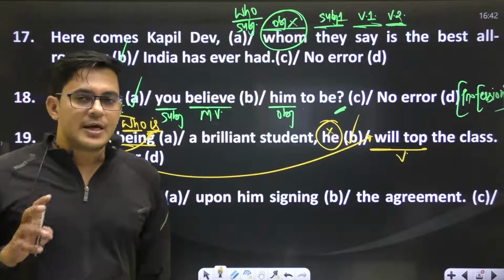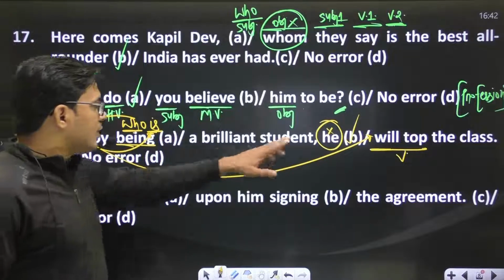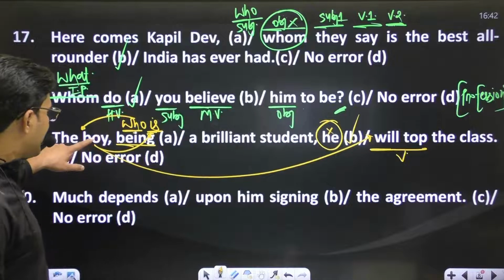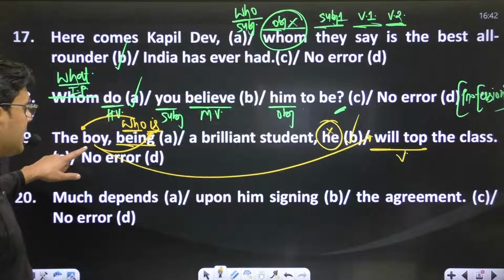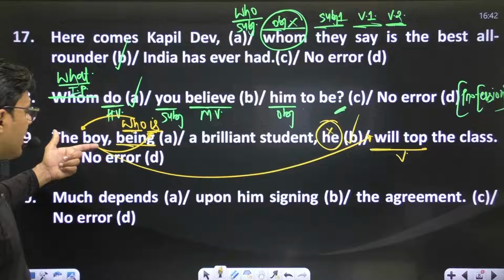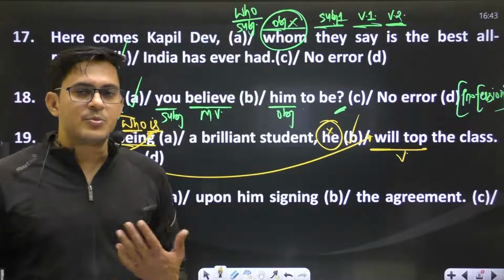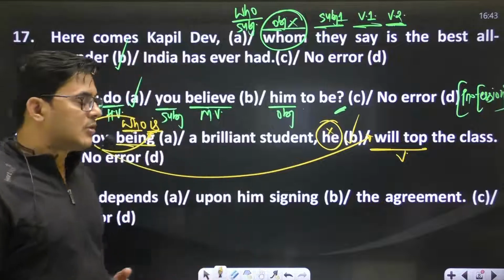Make sure it is said in the sentence, the boy is a brilliant student and the boy will top the class. So if you are going to relate the noun boy, so you have a relative pronoun and the word boy, so you don't need any pronoun that can be used for that particular word, right?